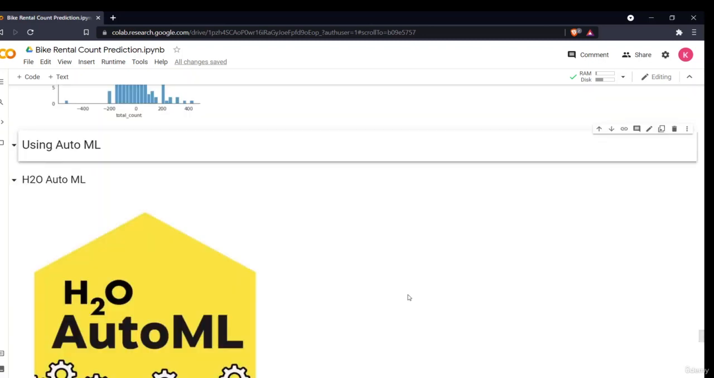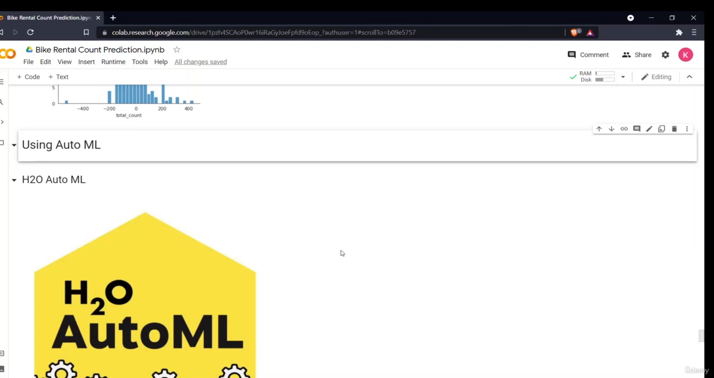Hello all, welcome to the last section of this project, that is the automated machine learning section. So now in this section we'll be seeing how we can use automated machine learning to do all the things which we have done earlier. We'll be taking the data from scratch, putting it into our model and predicting the results. So now it will be very interesting.